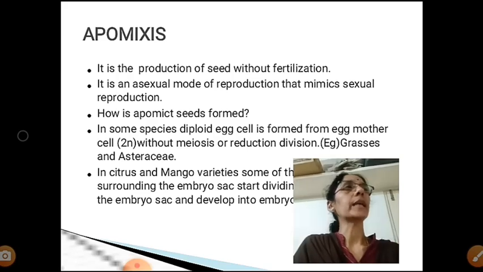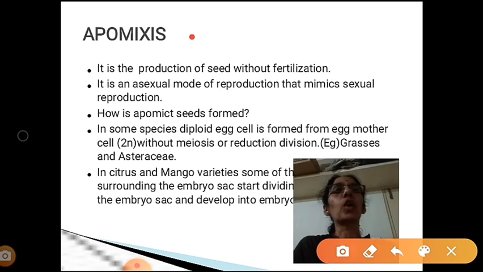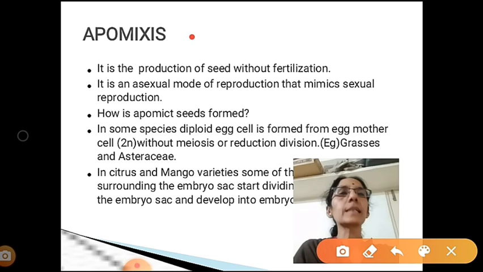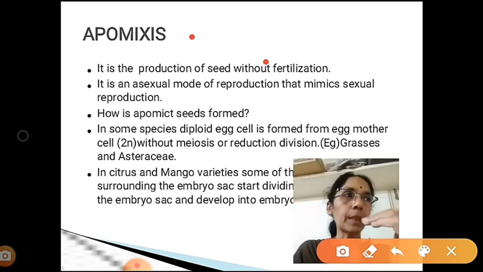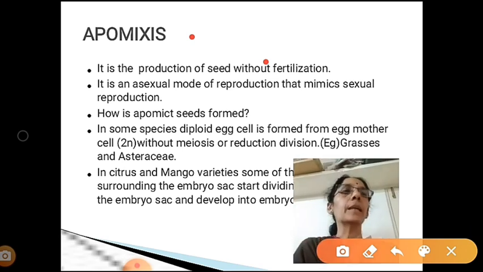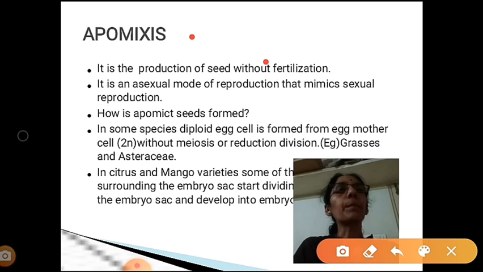One is about a special type of mechanism seen in plants called apomixis. Apomixis is the production of seed without fertilization. Initially you have studied that seed is a product of sexual reproduction, but apomixis is the production of seed without fertilization. It is an asexual mode of reproduction, but it imitates or mimics sexual reproduction.